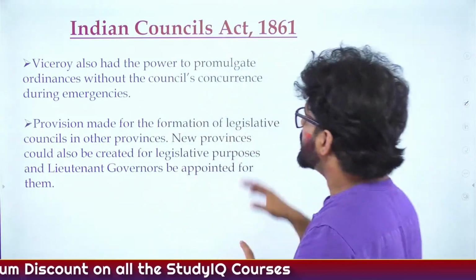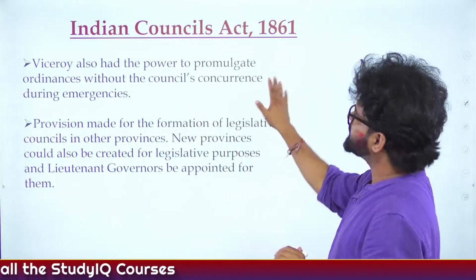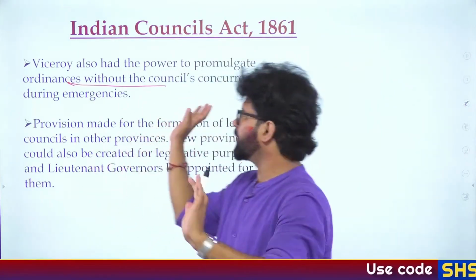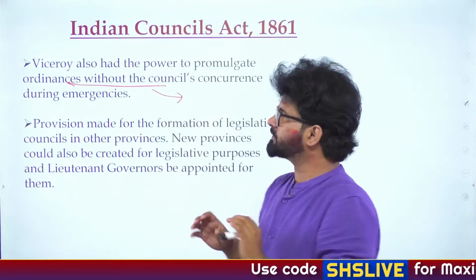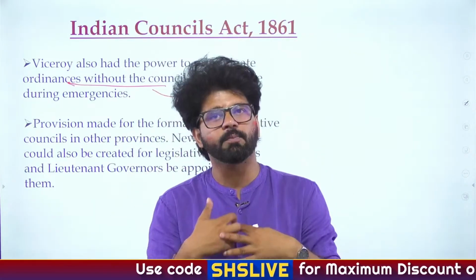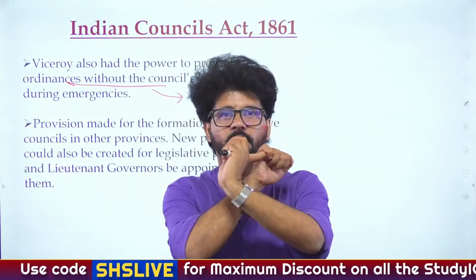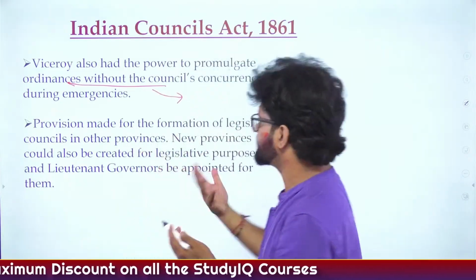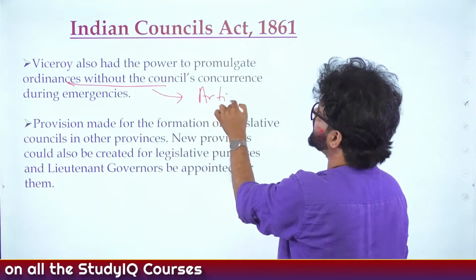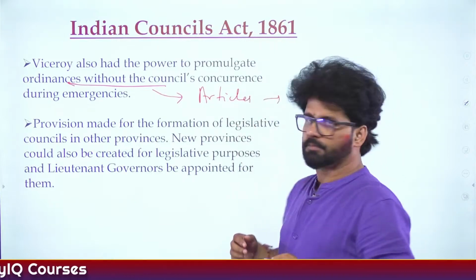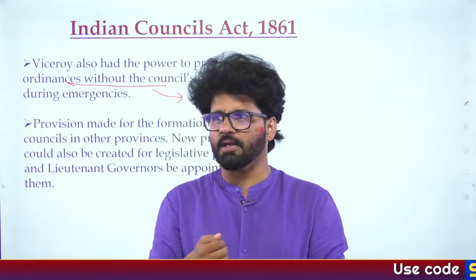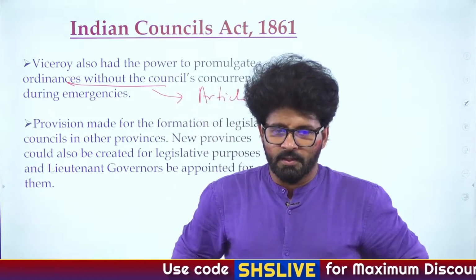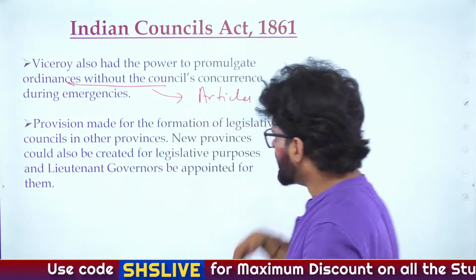Let's focus, bros. So what we are talking about, the Viceroy also has the power to promulgate ordinances. This is a homework. Again, we have talked about all these points. Now, the homework part is, you have to find out, in the current setup also, the Governor and the President have the power to promulgate ordinances. Under which articles? Which articles related to the current ordinance system are we talking about, 72, 161 or something else? So that is important. So yeah, let's continue the discussion.